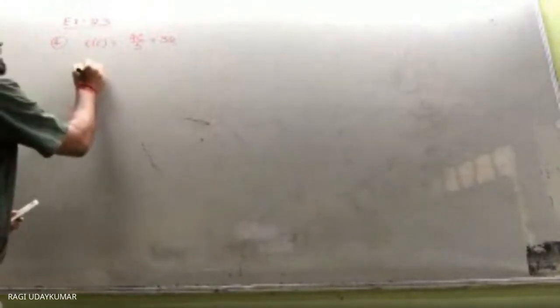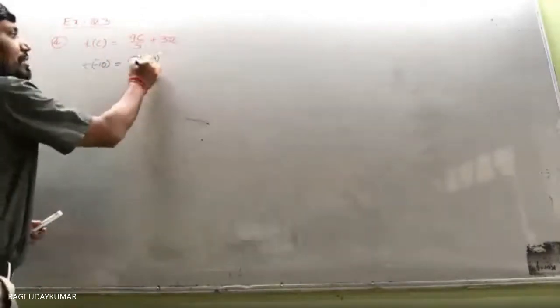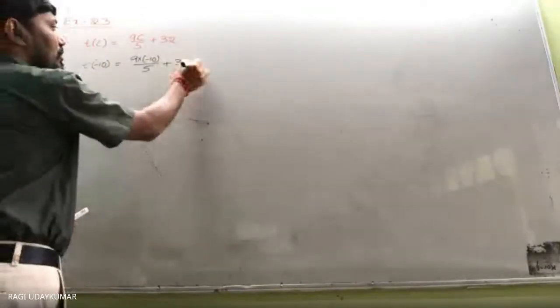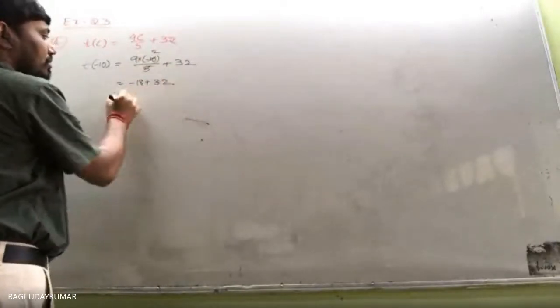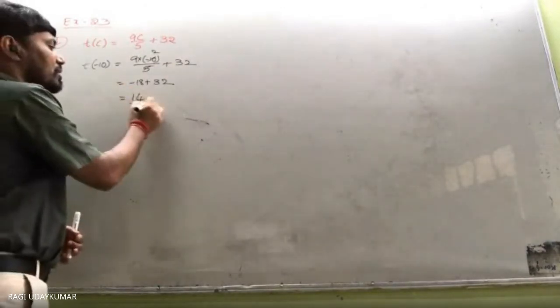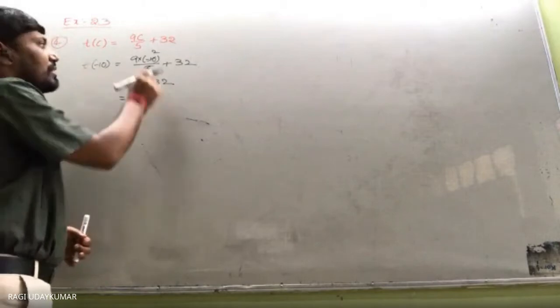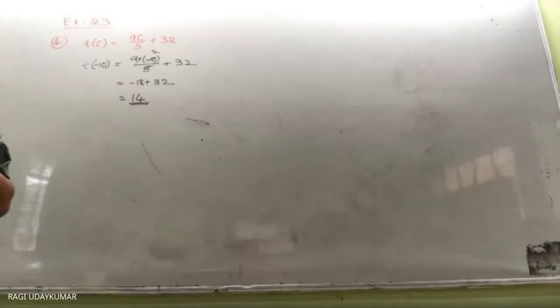T of -10 is nothing but simply substitute -10 here. 9 into -10 by 5 plus 32. So 5 1 5 2, minus 18 plus 32. Subtract. Simple. You can do it now. 14 we are going to get. So minus 10 degrees Celsius will be equal to 14 degrees Fahrenheit.